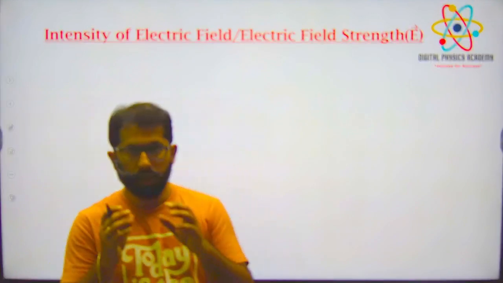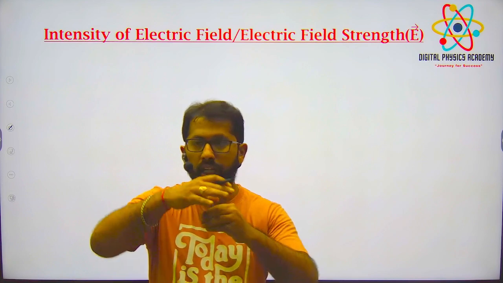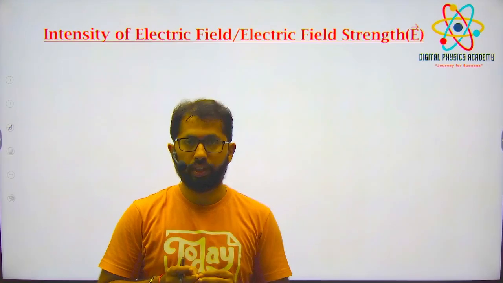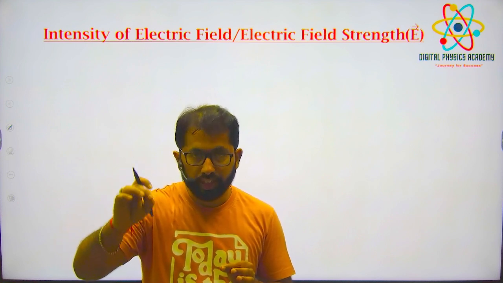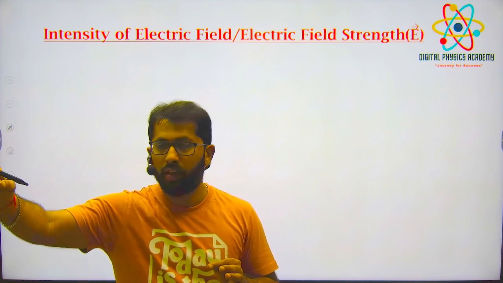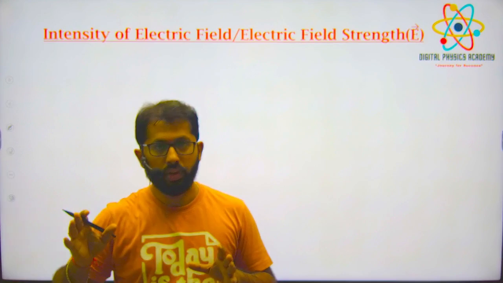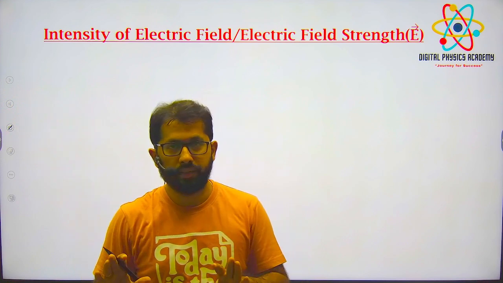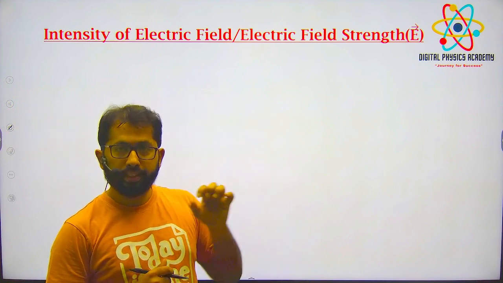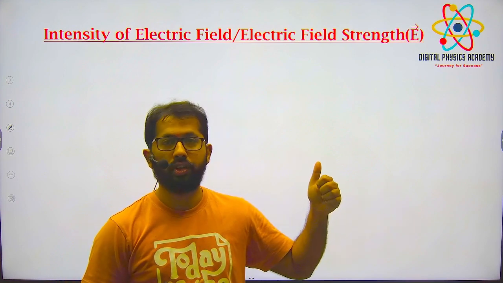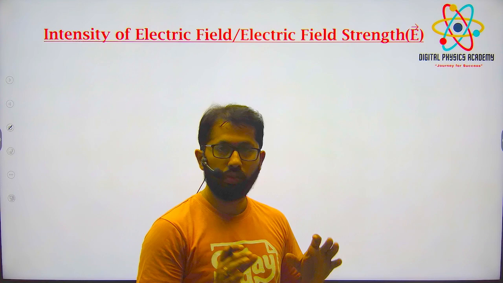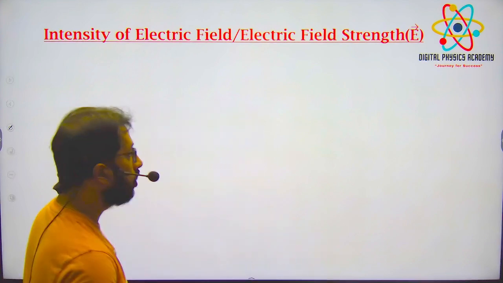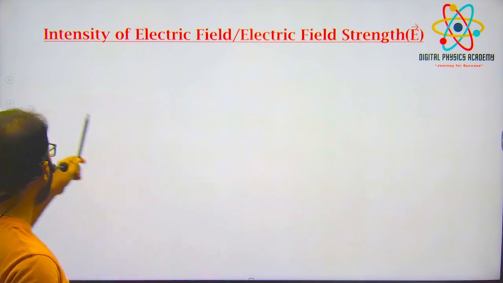Okay, now you understood that a charge is generating an electric field around it. How much electric field is here, how much is there, is it constant? No. As we go away from the charge, definitely electric field goes on decreasing. But I want exactly at this point how much electric field is there, what formula we have to use, we will see. Okay, intensity of electric field. What is intensity of electric field?